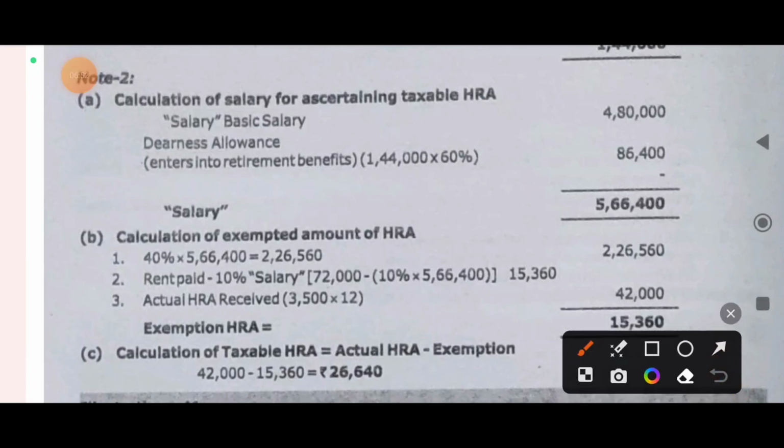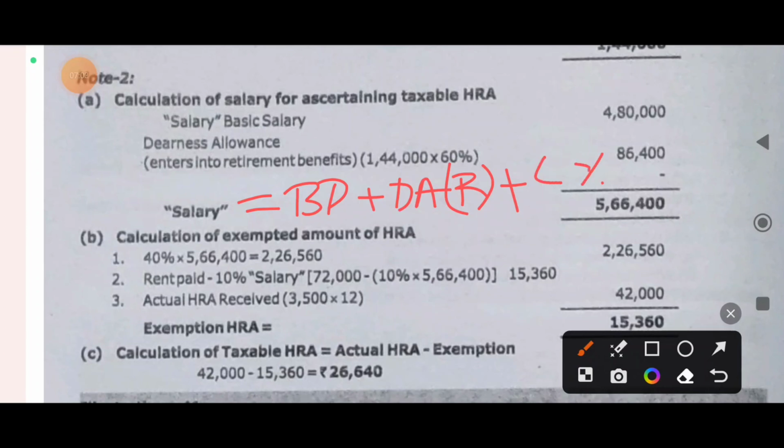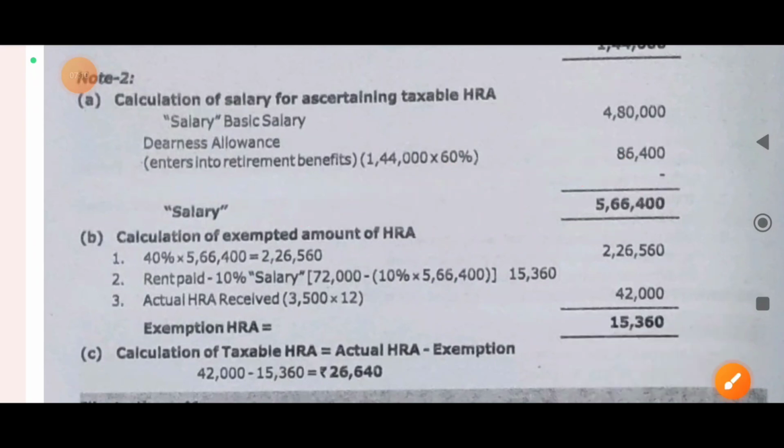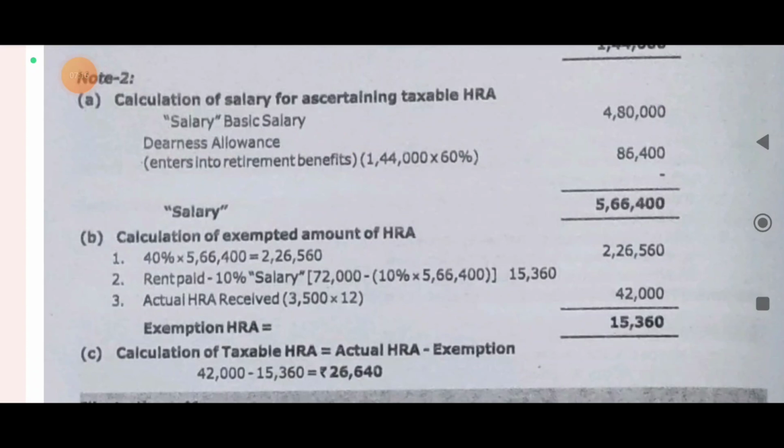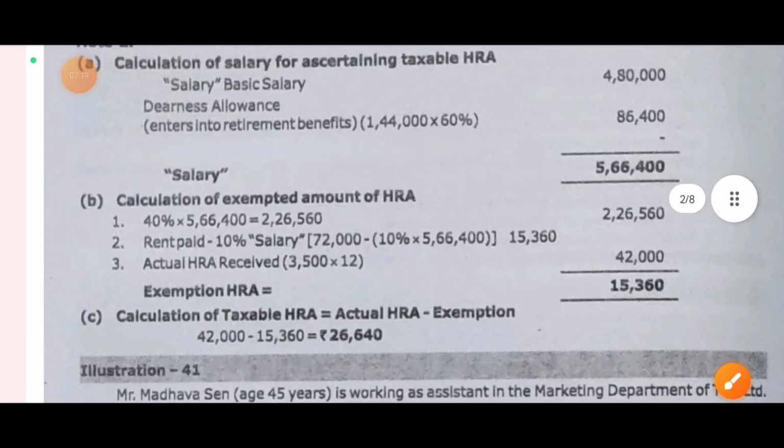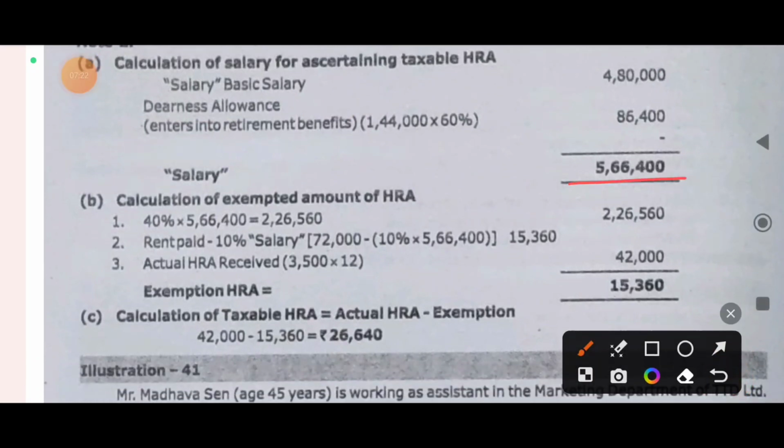For HRA purposes, salary equals basic pay plus DA entering for retirement benefits plus commission as a percentage fixed on turnover. But there is no commission in this question, so only these two have been taken. Total is 5,66,400.